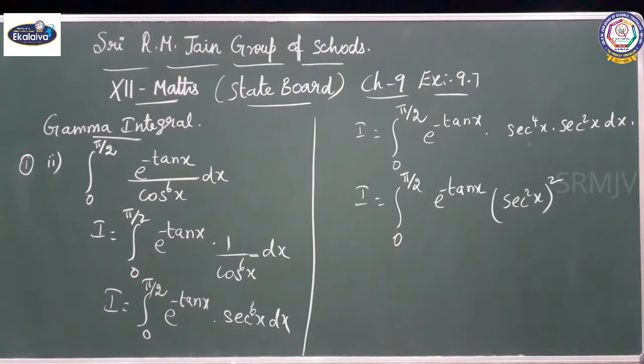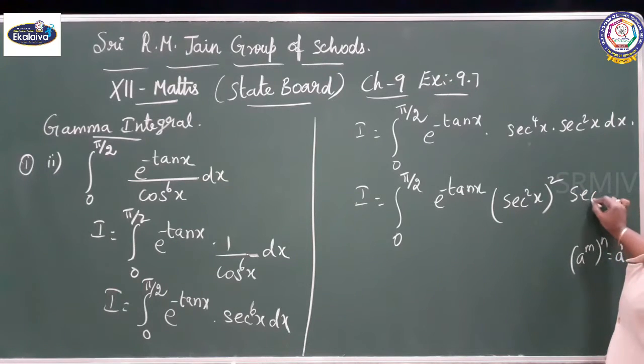Secant power 4x is nothing but what? Secant square x the whole square, that is a power m whole power n equal to a power mn, into secant square x dx.